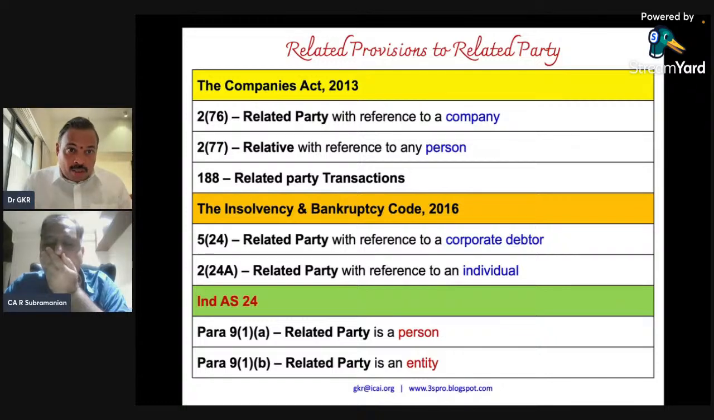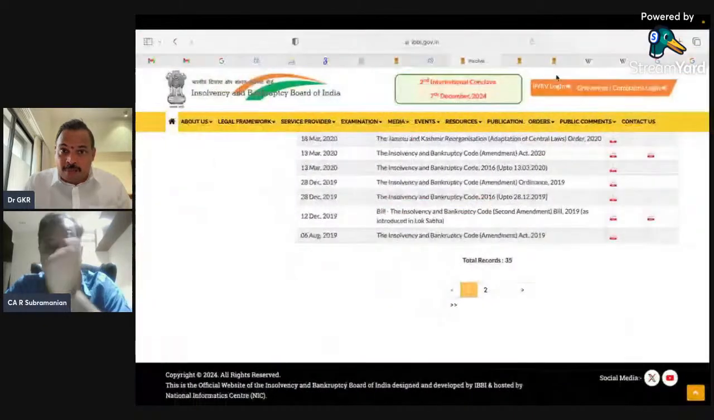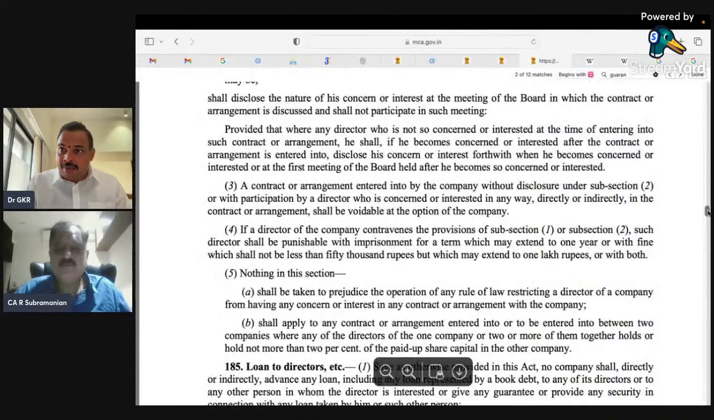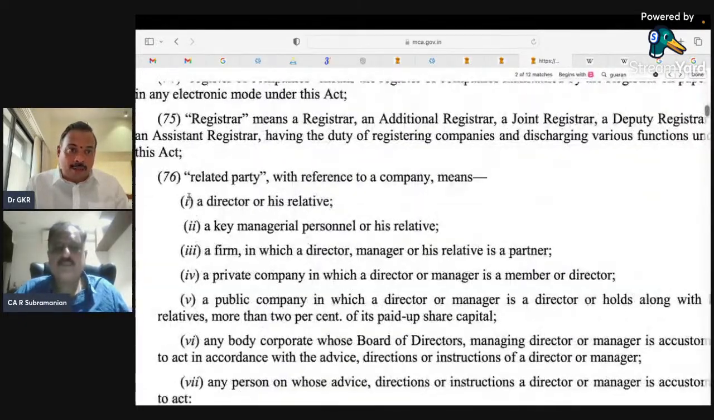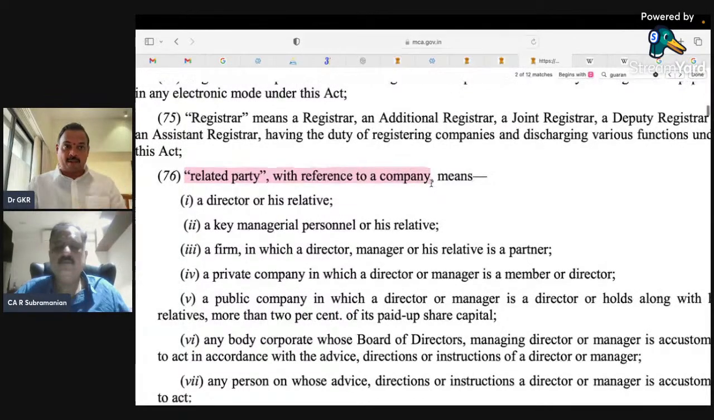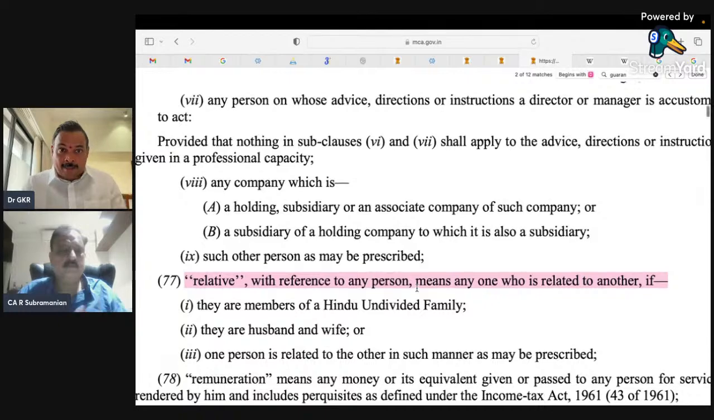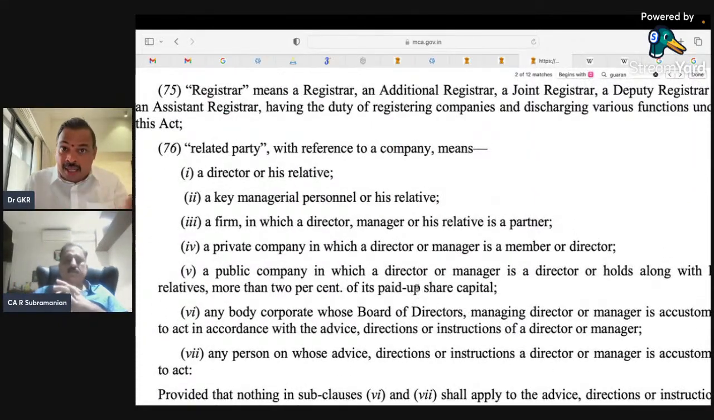So that is where your Companies Act sections 276 and 277 come in. I'll just take you to that definition here. Please look at this. This is Companies Act 276 and 277. Related party in reference to a company. 277, relative in reference to any person, that is an individual. So it is not that the definition is only in Ind AS 24. It is also there in the Companies Act.